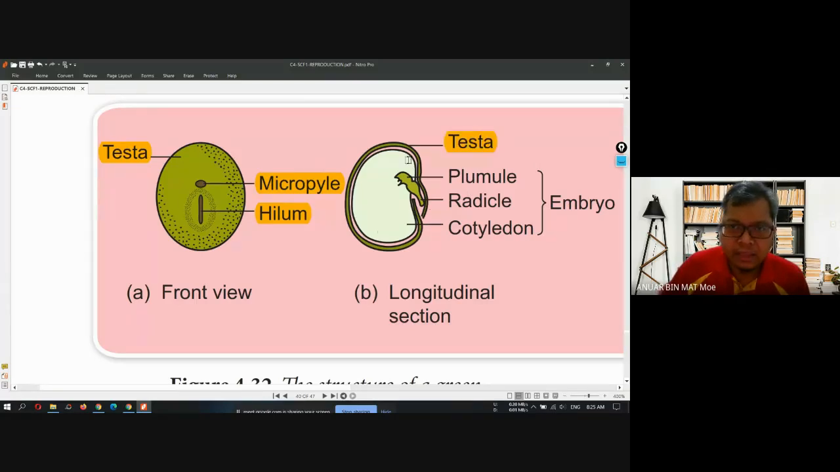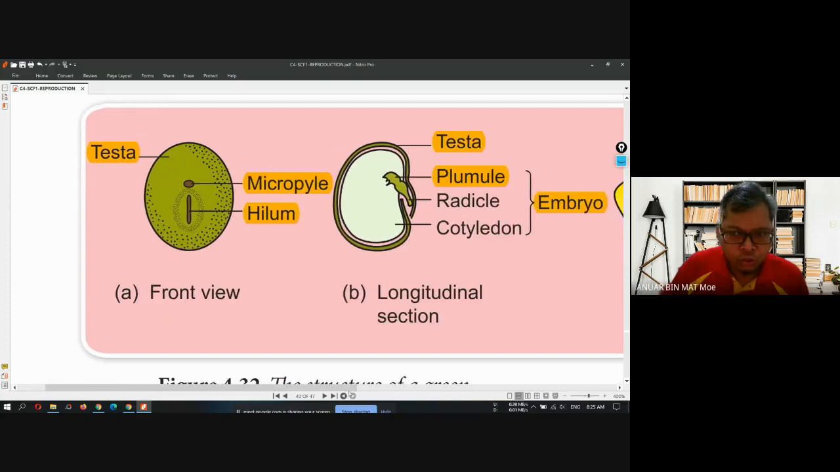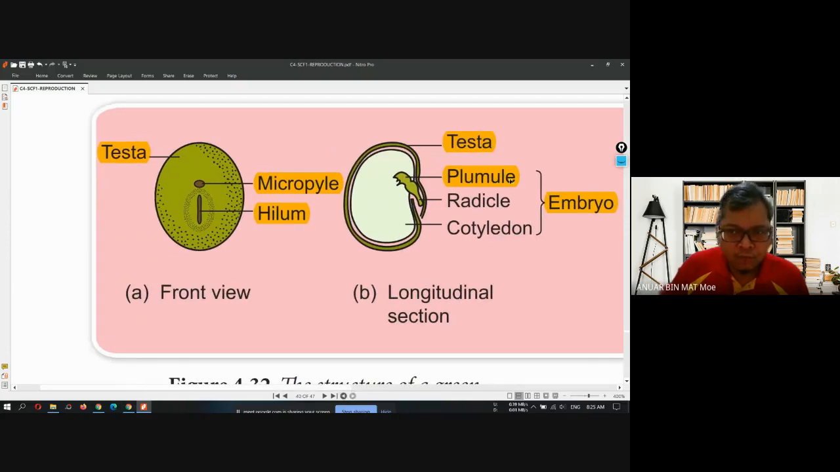And then inside the seed we have three parts that we call embryo. Number 1 is plumule. Plumule is the part which develops into a shoot. You must remember, seed later on will grow into a new individual. It will grow into a new plant. So just remember, plumule will grow into shoot. It will grow into leaf.